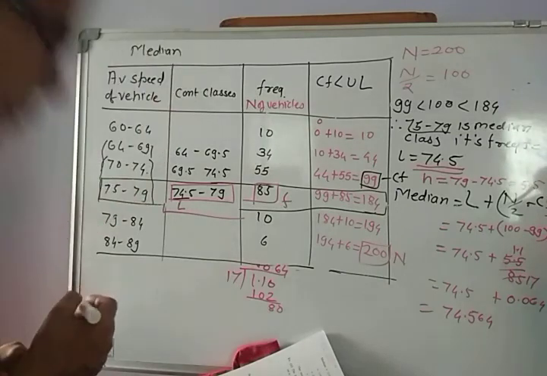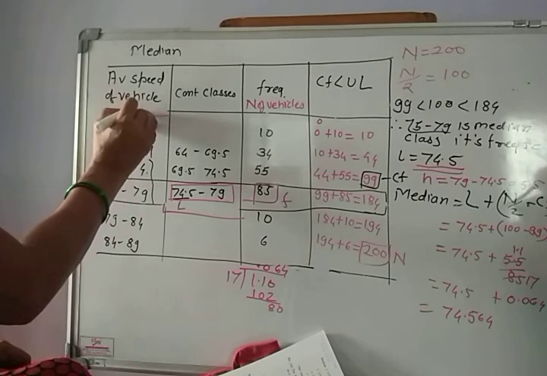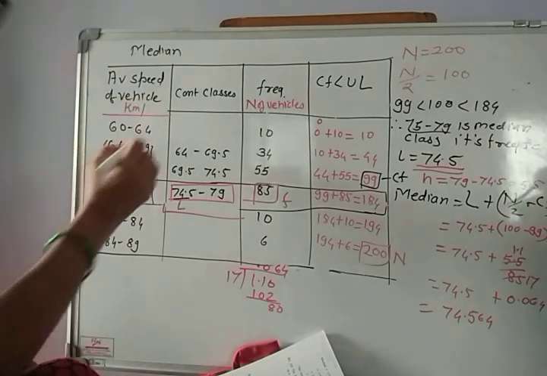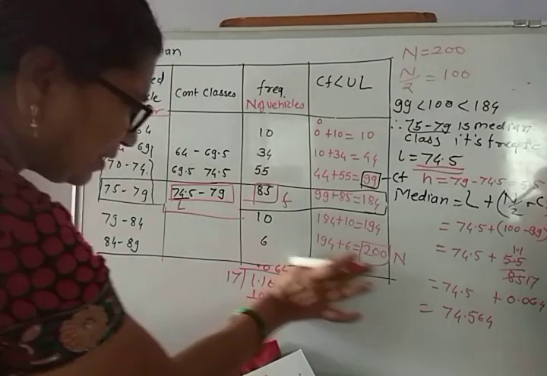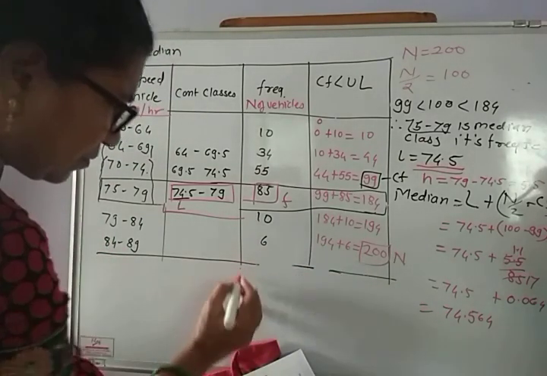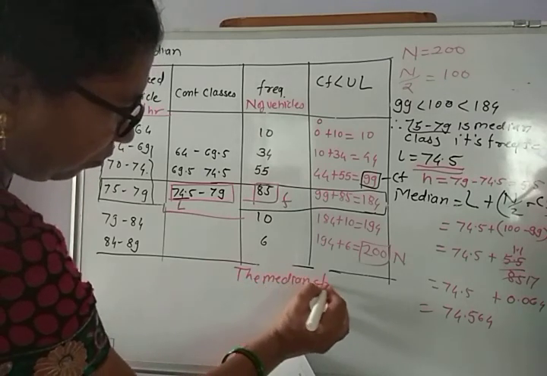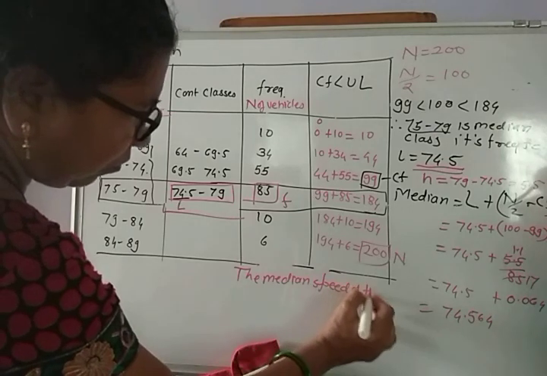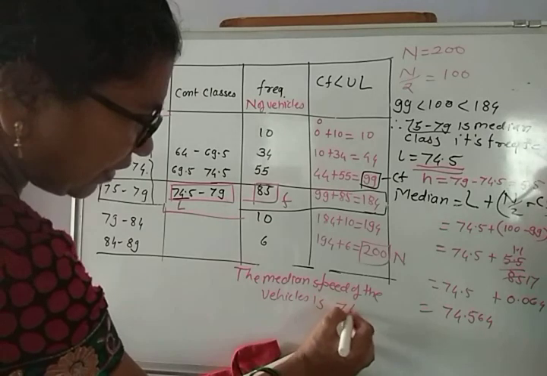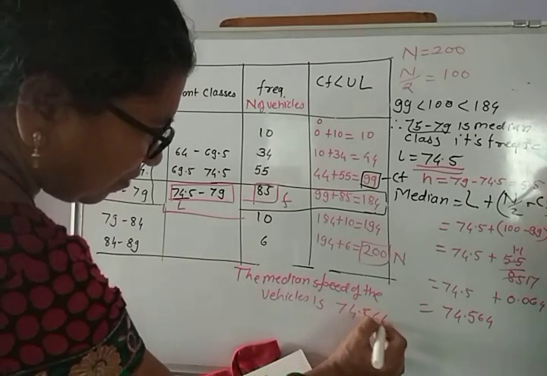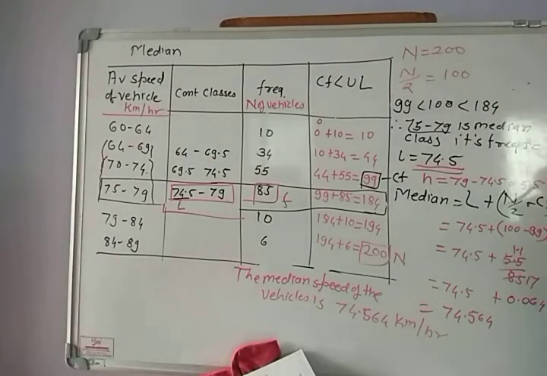What is the unit of speed here? The average speed unit is kilometer per hour. So here our answer is the median speed of the vehicles is 74.564 kilometer per hour. Understood? Solve these sums.